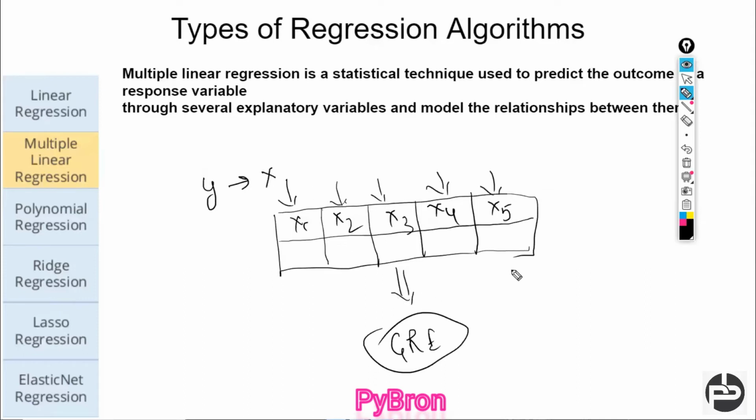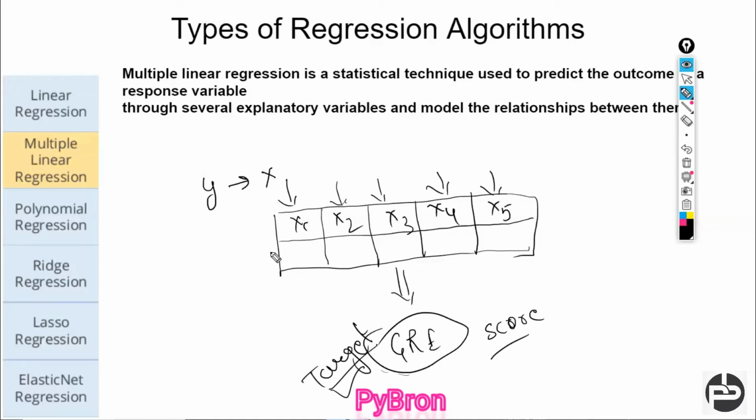So the GRE score is going to be defined by different parameters like x1, x2, x3, x4, and x5, right? So multiple parameters are going to define my GRE score basically. So I'm coming to the conclusion right now. So what is multiple linear regression? When your target column, this is my target, is going to depend on multiple factors, then you should apply multiple linear regression.